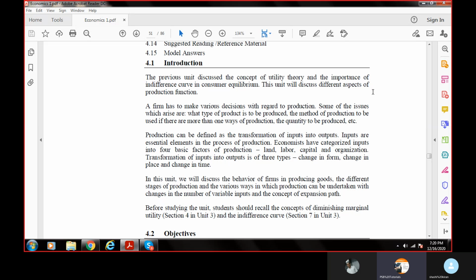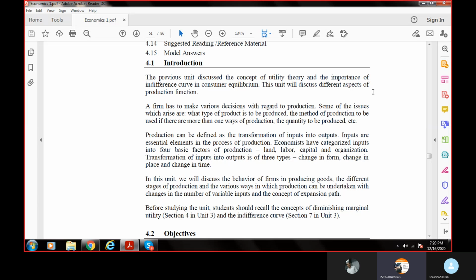Now in the production function, today we will understand what my quantity of production should be, and what my methods and techniques of production should be. These are a few things we are going to learn, because whether I am manufacturing for the short term or for the long term, these matter.